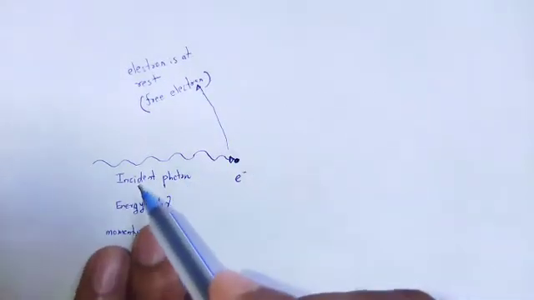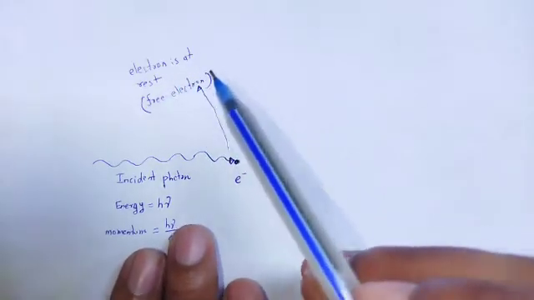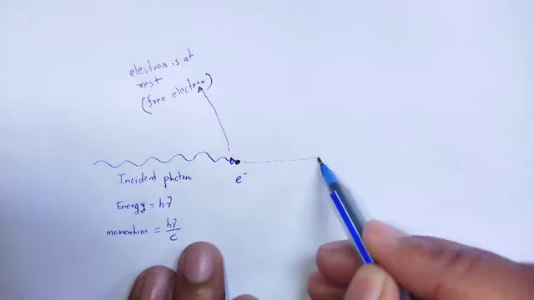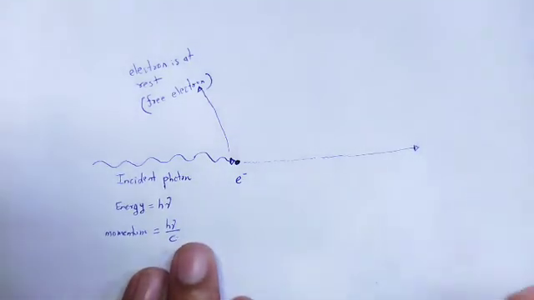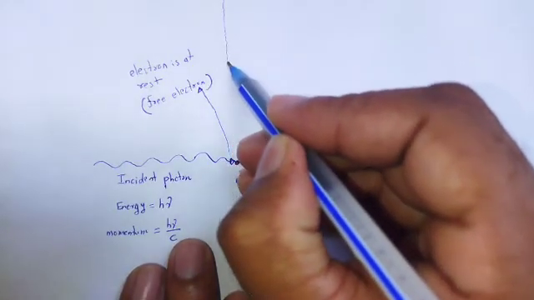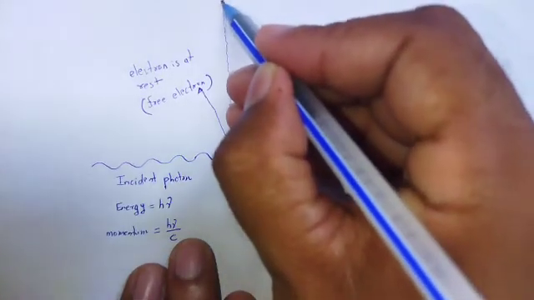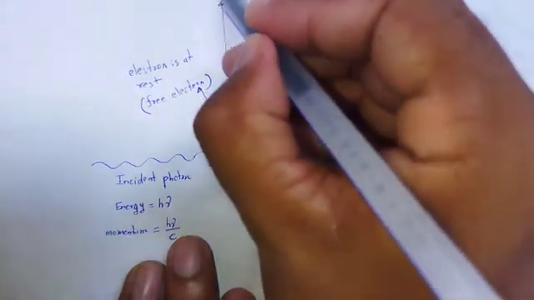So when the photon is incident on the electron at rest, take the x axis and the y axis.